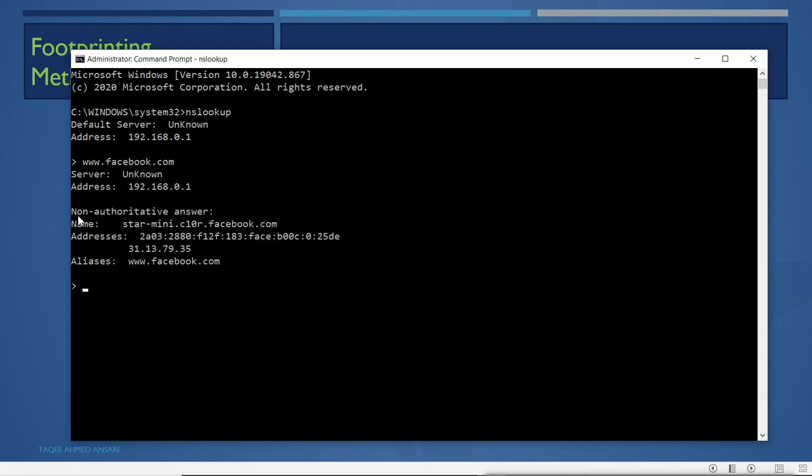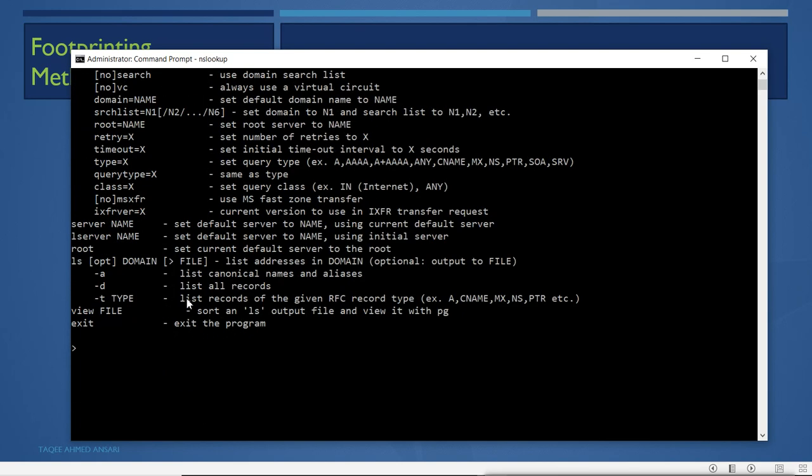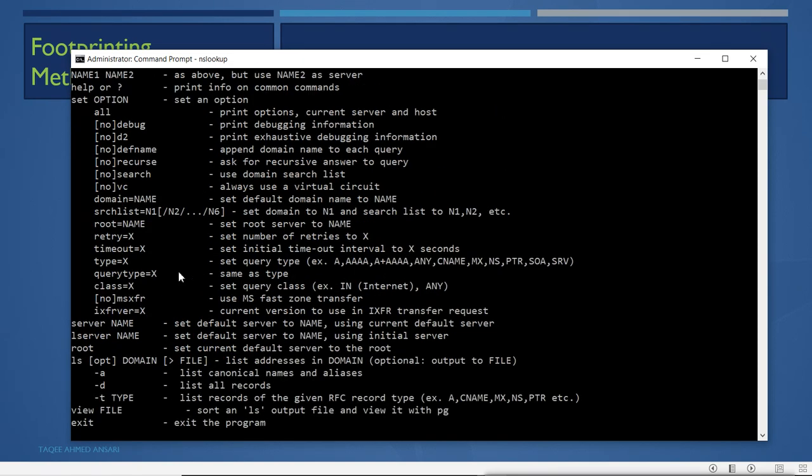Now if I want to get some other records, I will type help, and we can see what other record types there are. Suppose you want to get some other record, you say set type and then the record you want to get.